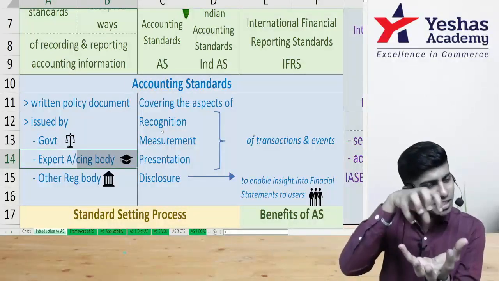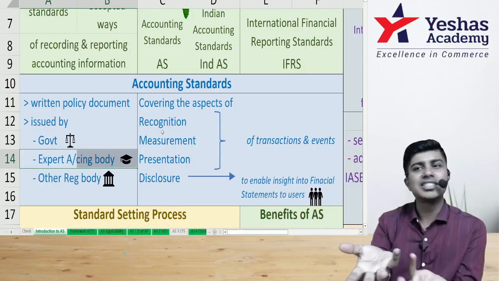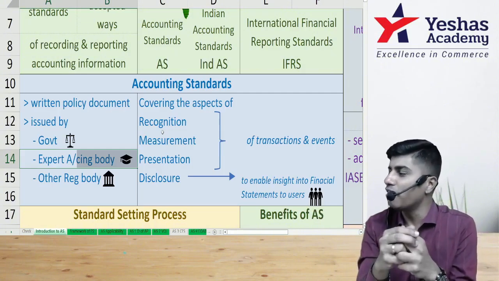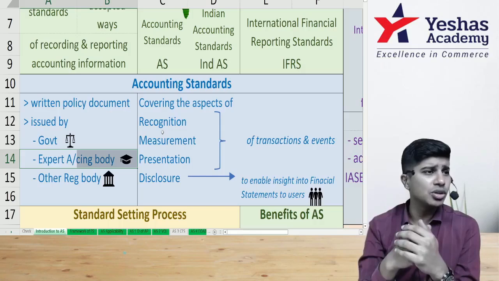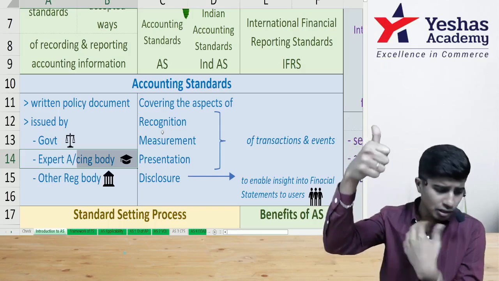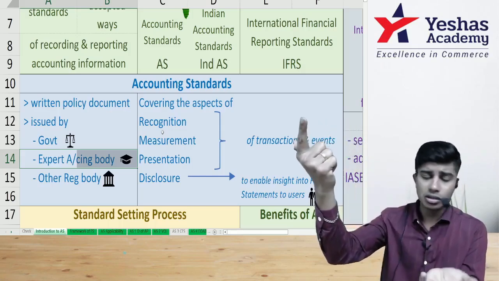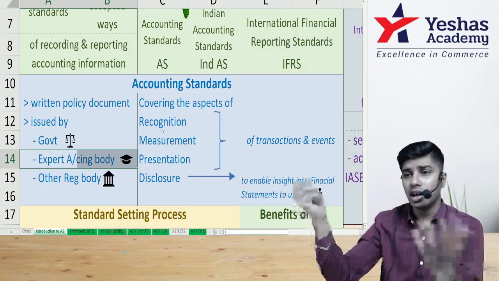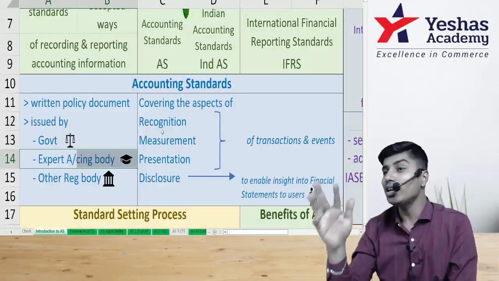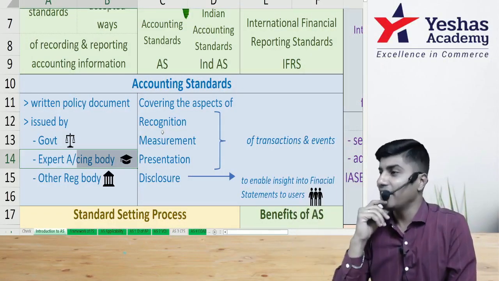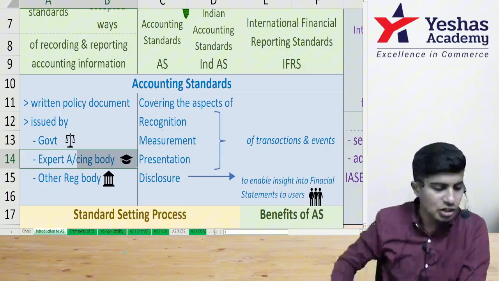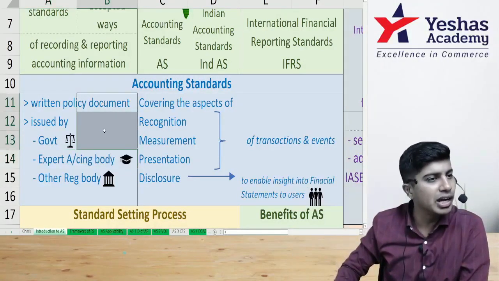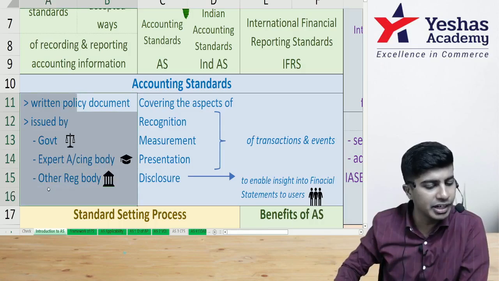The body which is expert in accounting is ICAI, the Institute of Chartered Accountants of India. So the three powerful bodies which can issue accounting standards are: number 1, government; number 2, the expert accounting body; and number 3, the other regulatory body, NFRA, the National Financial Reporting Authority. So accounting standards are written policy documents issued by government, an expert accounting body or another regulatory body.